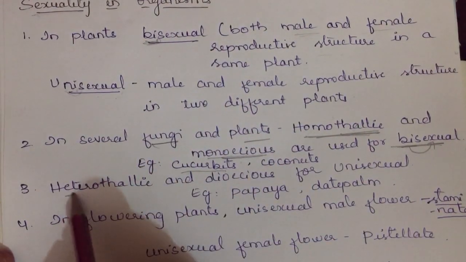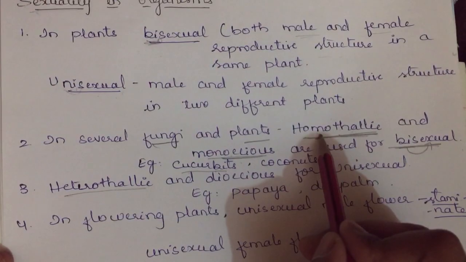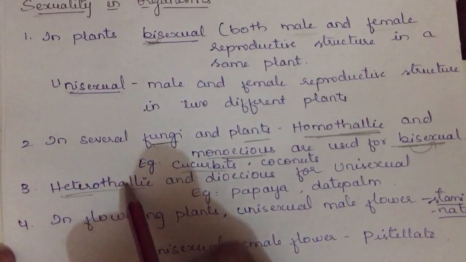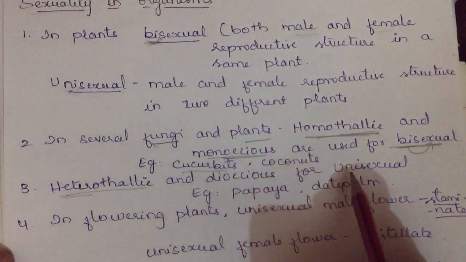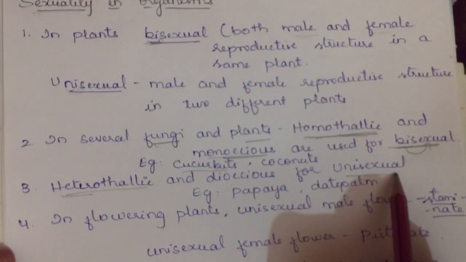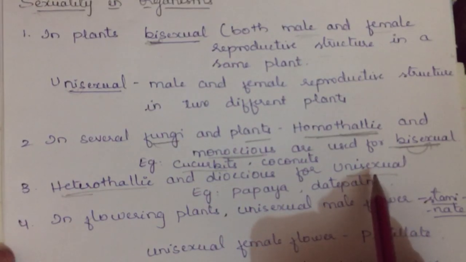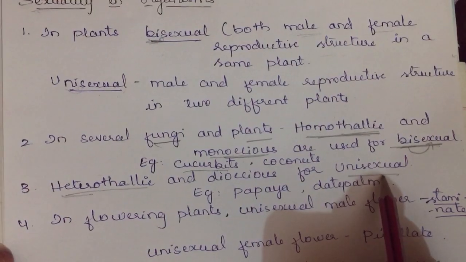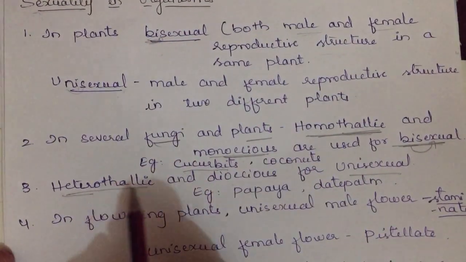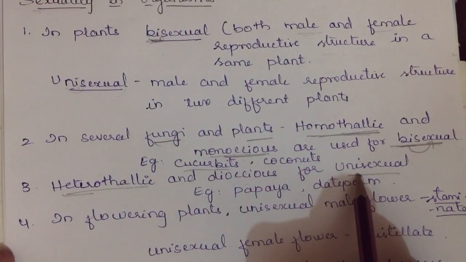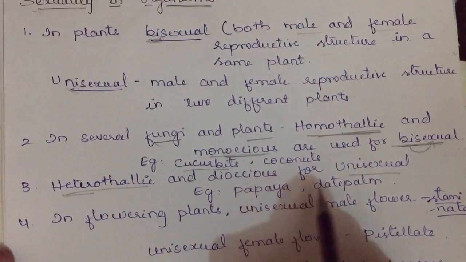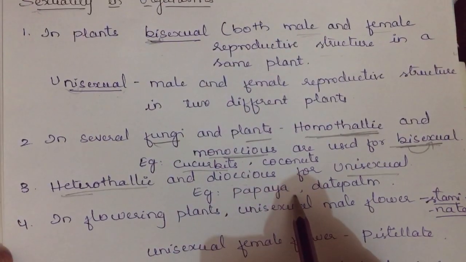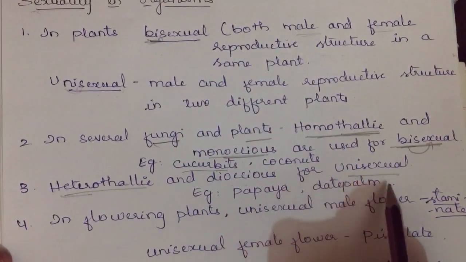Now heterothallic. As we said, homo means same, on one thallus, both the sex organs. Hetero means different, two different thalli. Heterothallic and dioecious are for unisexual. What we said for unisexual, one organism has only one sex organ, or different bodies for two different sex organs. So heterothallic and dioecious are used to represent unisexual. Example, papaya and date palm, which means papaya male plant is different, female plant is different. Date palm male plant is different, female plant is different.